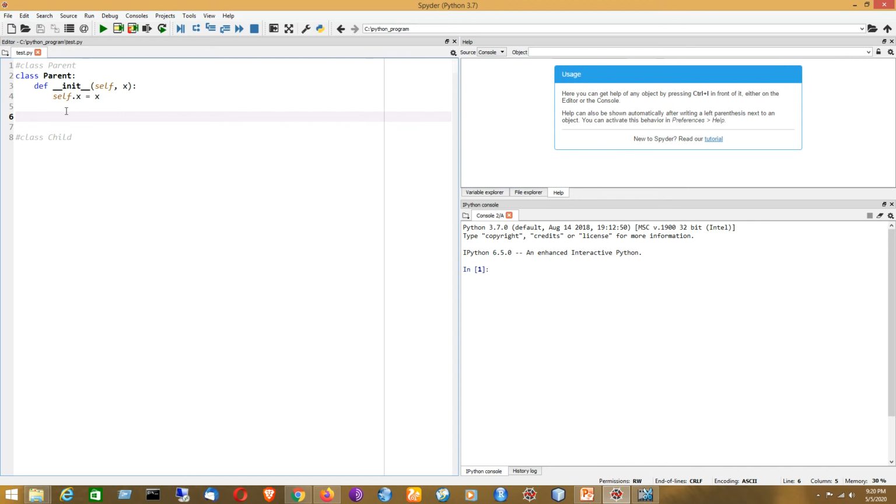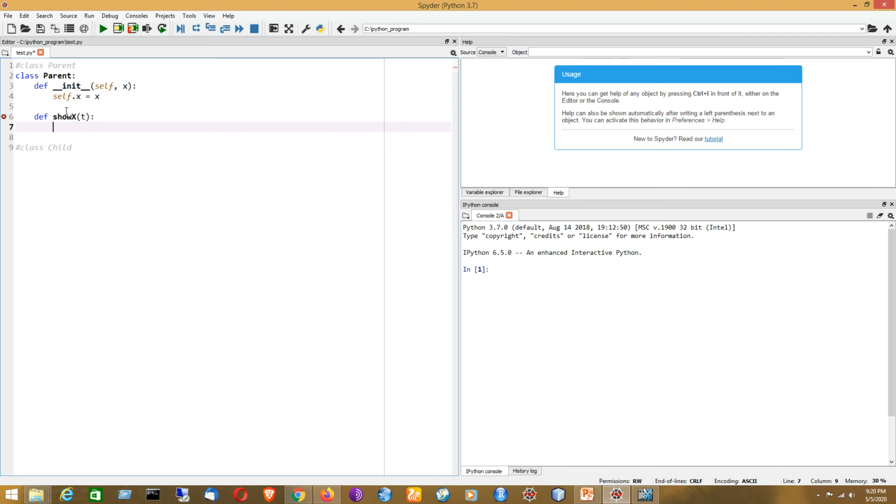Now I can define another function to print the value of this variable by using the def keyword. Say the name of the method is show x, because it will show the value of the variable named x. Now we will be using a self parameter named t, which is the instance of the current class.